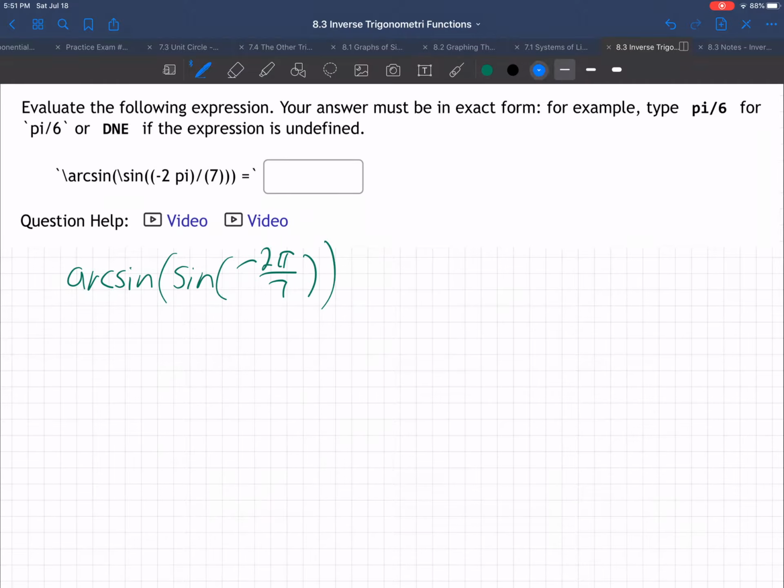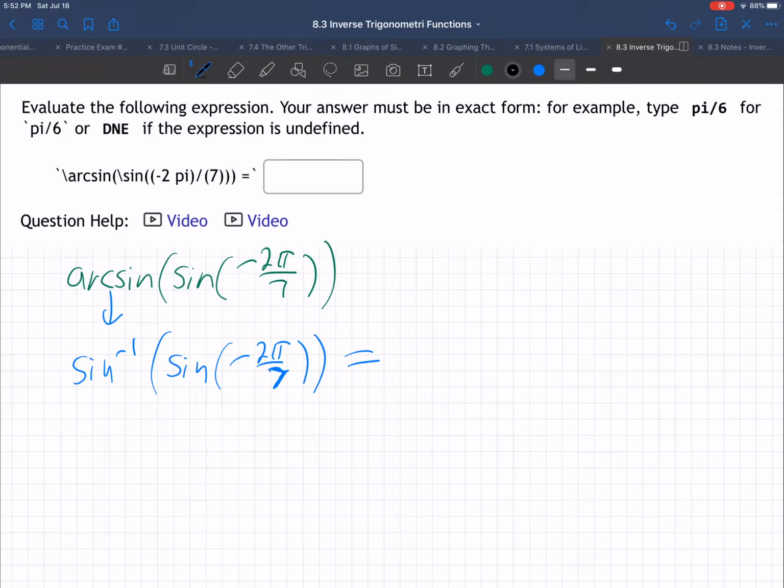Okay, arcsine is another way of saying sine inverse. It's the same thing. Arcsine is sine inverse. Just two different words for saying the same thing. All right, anyway, so what does this equal? Inverse sine of negative 2 pi over 7.